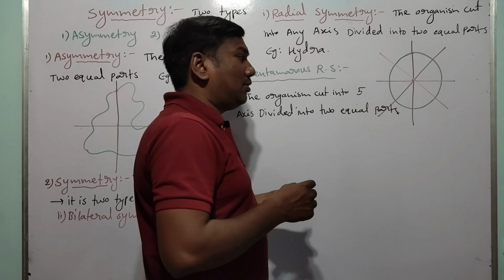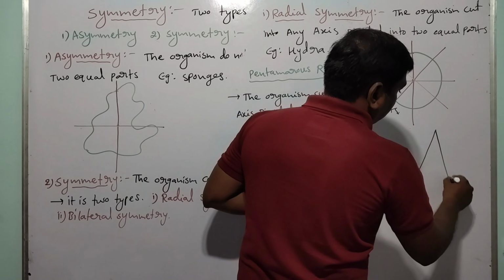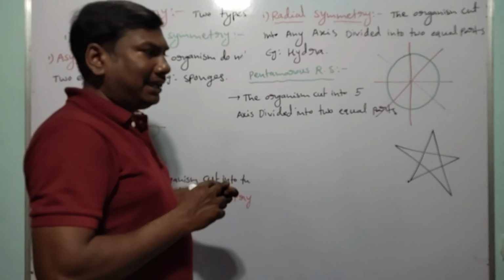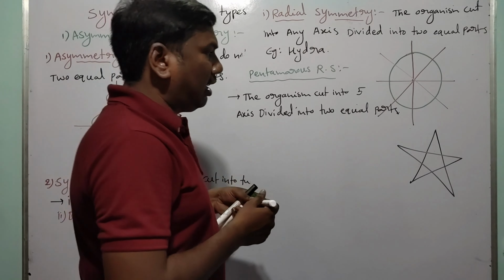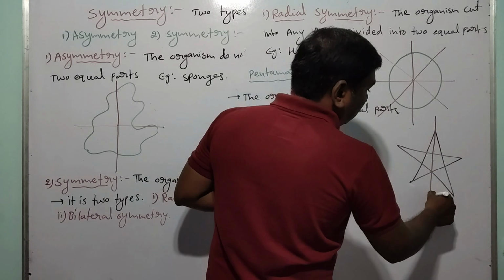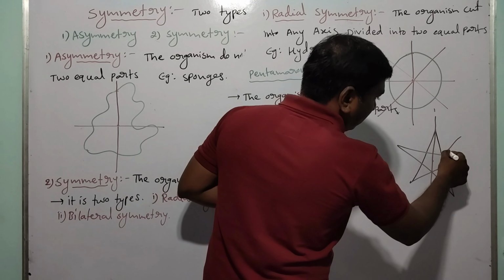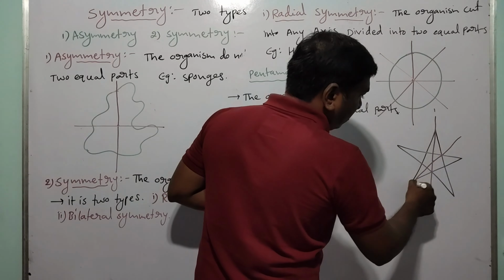The best example is the starfish. In this starfish, 5 axes divide it into two equal parts. Here is the central axis. Along this one axis it divides into two equal parts. The second one also divides into two equal parts.